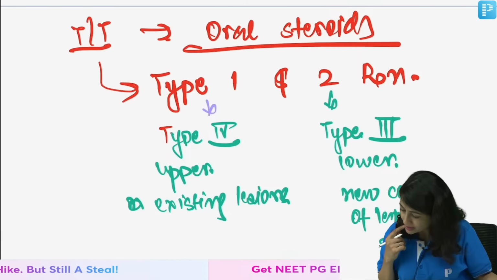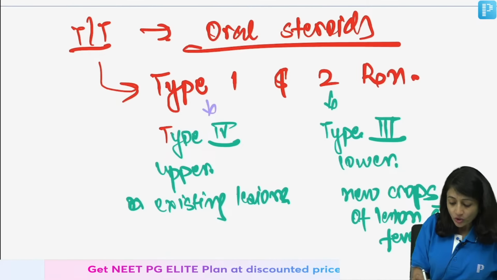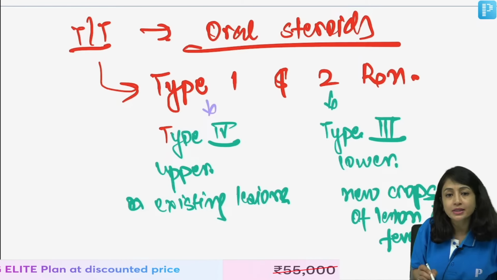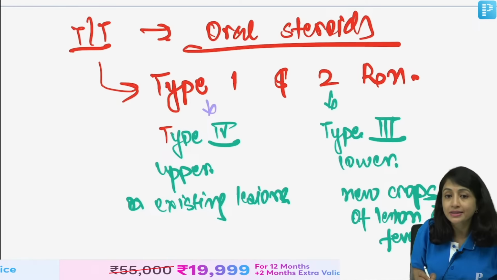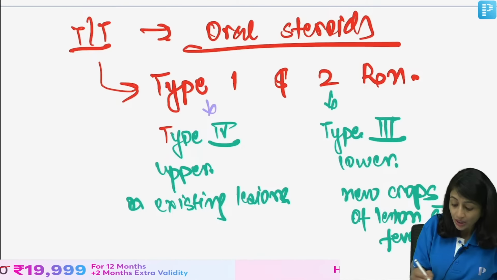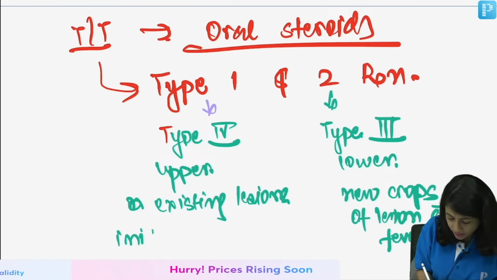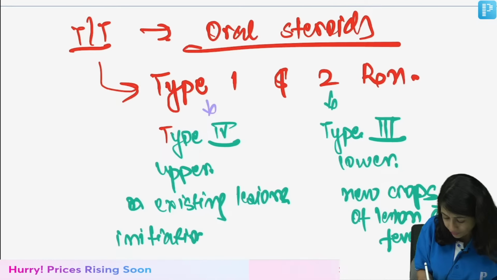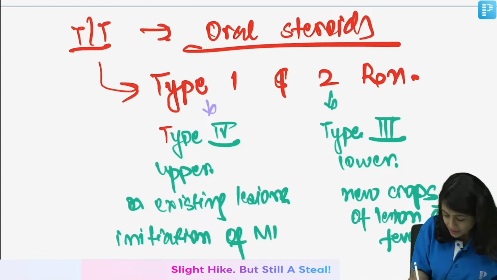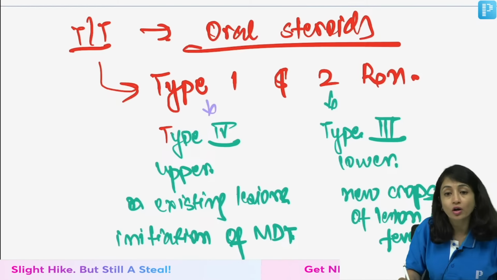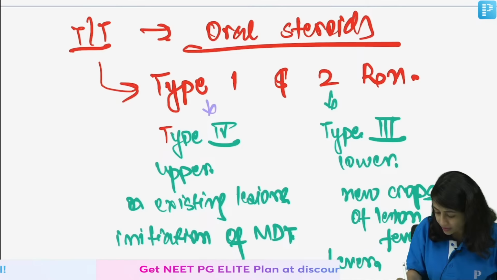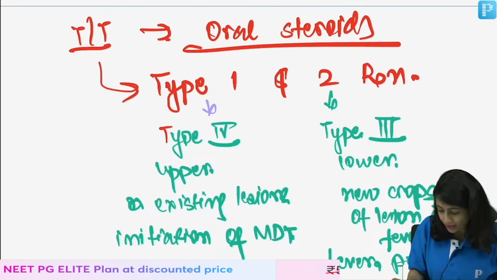Type 4 hypersensitivity, yes, this is all done. So, type 1 is a type 4 hypersensitivity, upper spectrum, existing lesions, they become prominent and it usually starts on initiation of MDT. Whereas type 2 reaction is more commonly predisposed by fever, pregnancy or something like that.